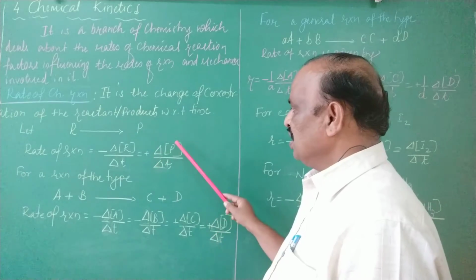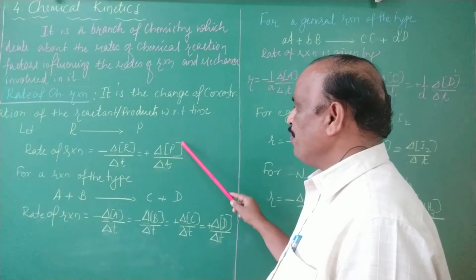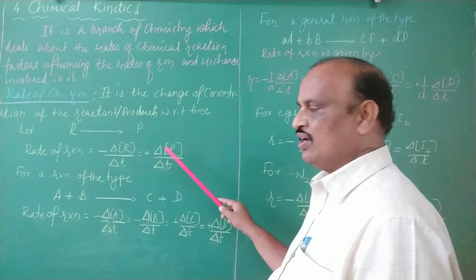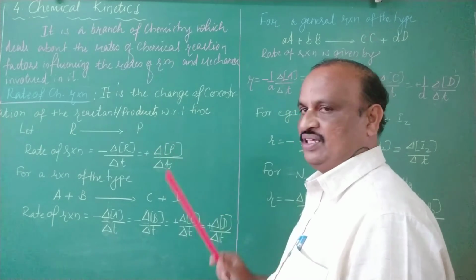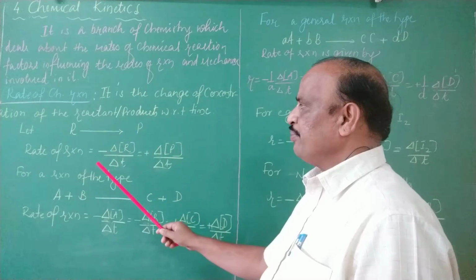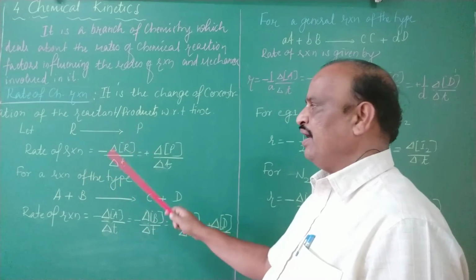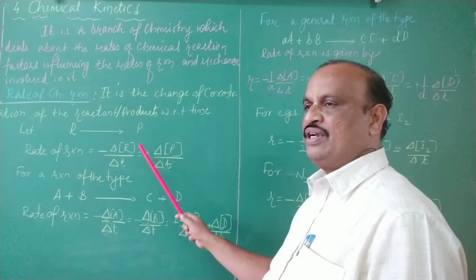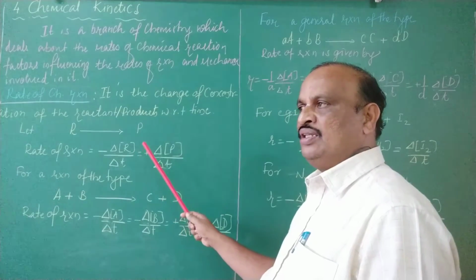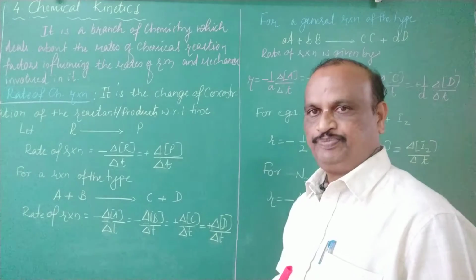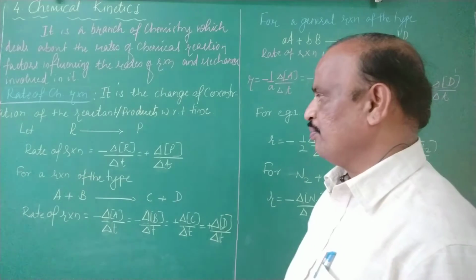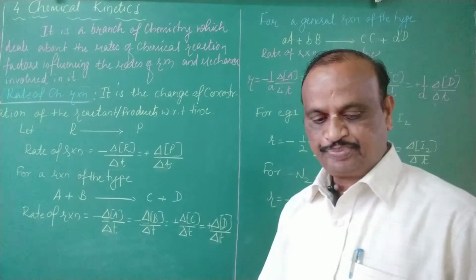That means that is the rate of appearance of the product, or rate of increase of the concentration of the product. So, rate of chemical reaction is nothing but rate of disappearance of the reactant, which is also equal to rate of appearance of the product.